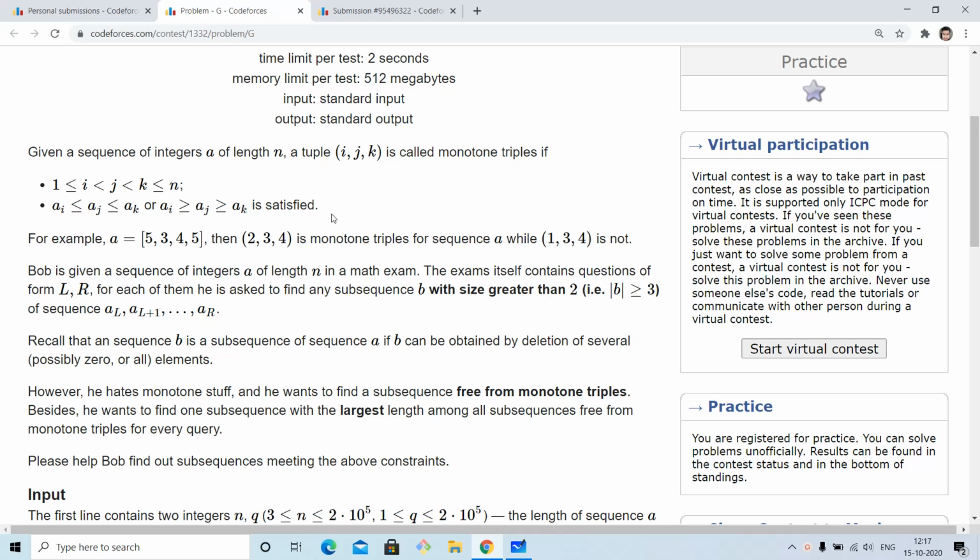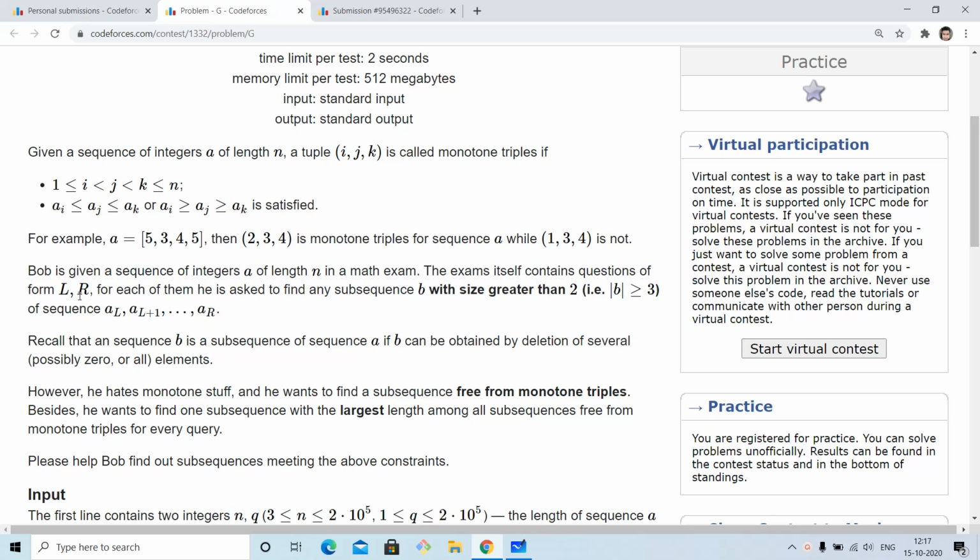For example, in this array 5, 3, 4, 5, if we see the elements at indices 2, 3 and 4, which are 3, 4 and 5, they are increasing, so we can say that they are a monotone triple. So we are given this sequence of integers of length n, and we are given q queries of the form L and R.